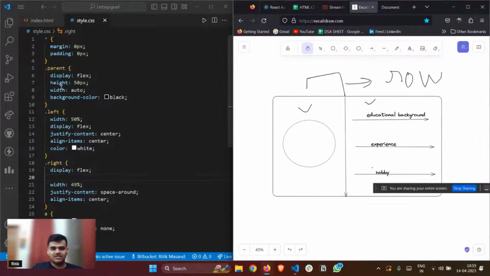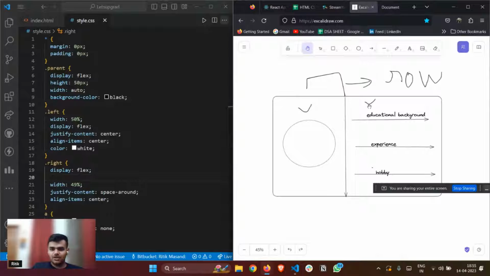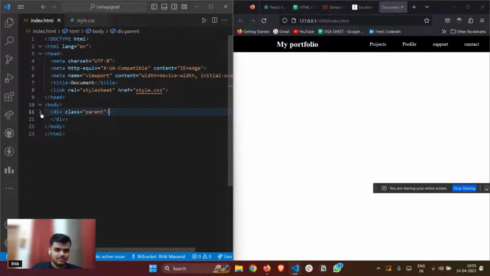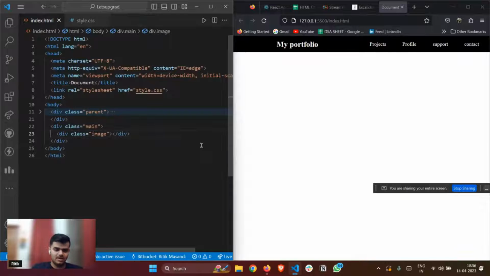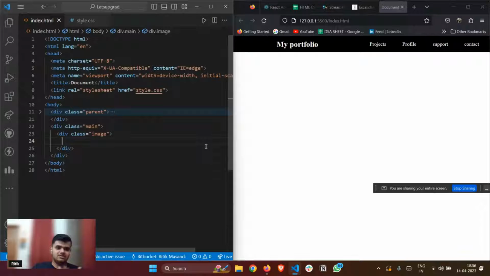So I have this section, right? Let me open this as well, and I need to make this section. I'm thinking of coming to the HTML. My navbar is completed. I'll minimize this and make a main section. So dot main. In the main section, the first one is the image, so I'll be using dot image container. The name of the container will be image, and inside that I'll have an image tag.